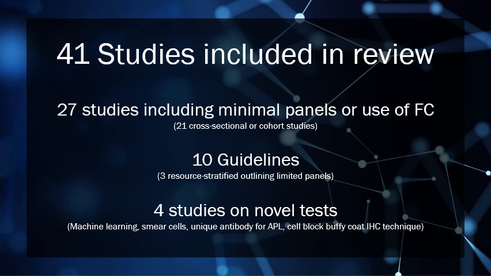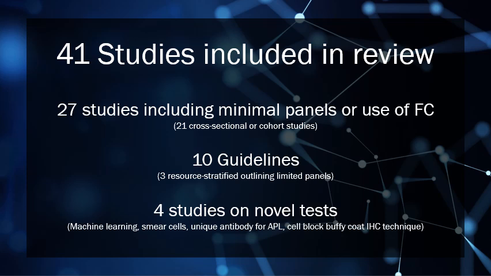But we also found 3 resource stratified guidelines that were not an international consensus, but did outline the use of limited panels to restrict the cost and complexity of running flow cytometry in resource limited areas. And there were also 4 studies on completely novel tests that were found. One was regarding machine learning in chronic lymphocytic leukemia patients.